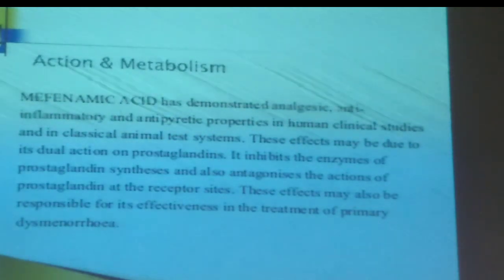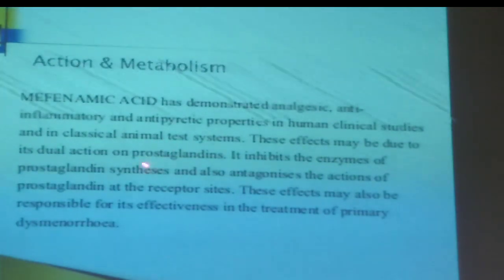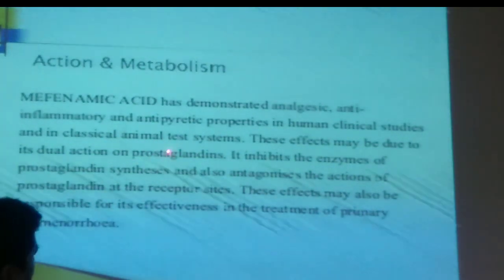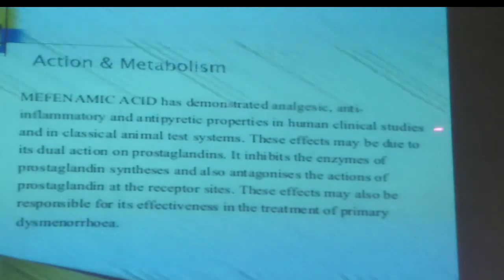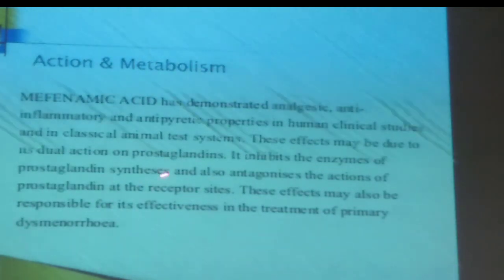These effects may be due to its dual action on prostaglandin, as I already told you that it not only inhibits prostaglandin synthesis, but it also inhibits prostaglandin action at the receptor site.